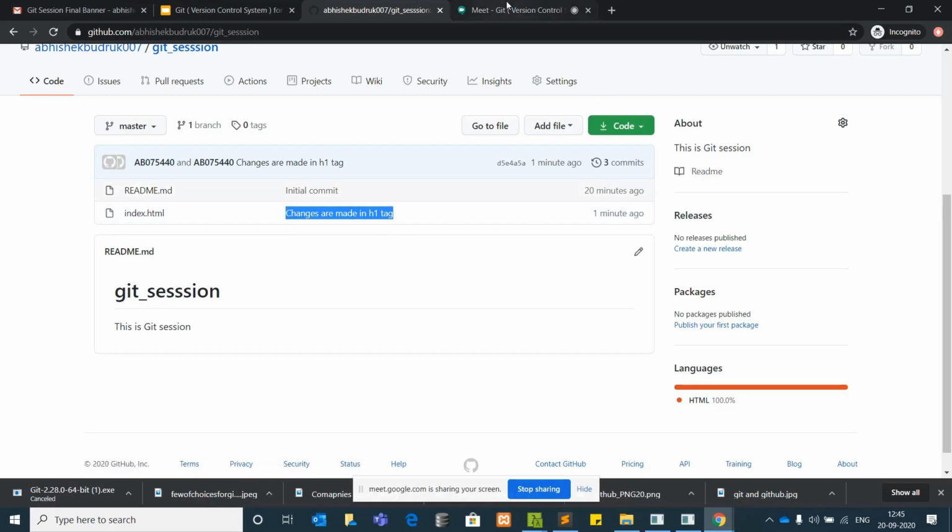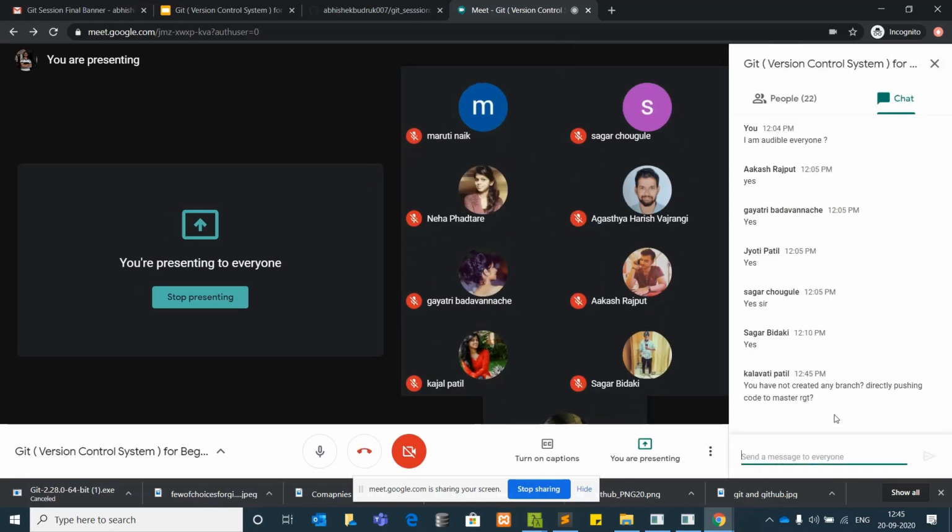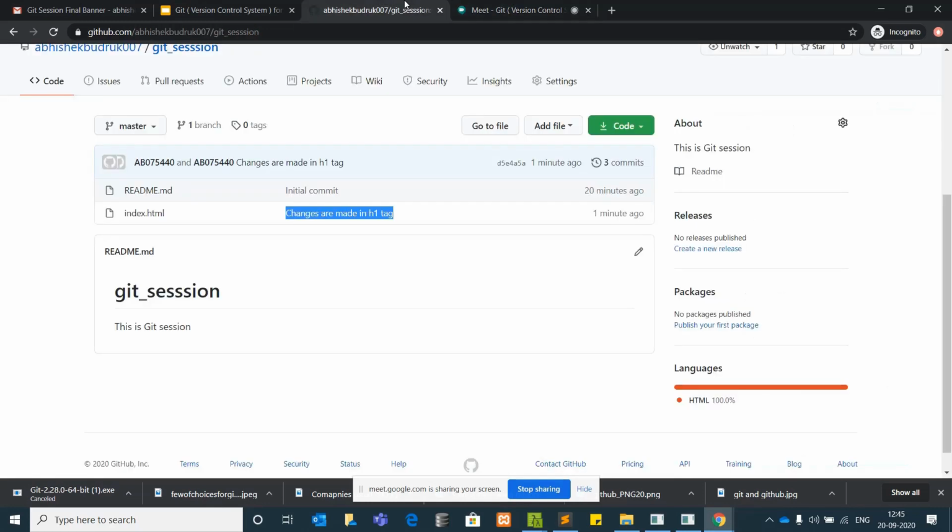Any questions? Okay, I have one: not created any branch, go to master. Yes, Kalavati, I have not made any branches till now. It is the default branch, that is master, to which I am pushing my code as of now. I'll show you by creating one or two branches in the upcoming part. Hope your question is answered, Kalavati.